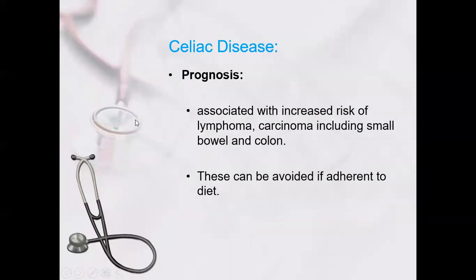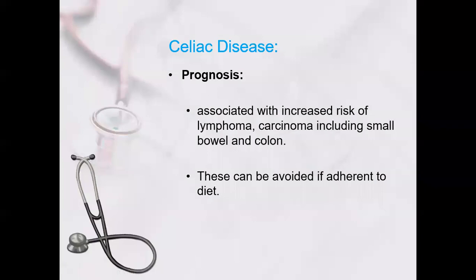So prognosis: if it is untreated and undiagnosed, then it is associated with lymphoma and carcinoma, including of the small bowel and colon. So these can be avoided by adhering to the diet. So we explain in the counseling that if you do not stop eating it, the patient in future life can develop carcinoma and lymphoma of the small bowel and the colon.